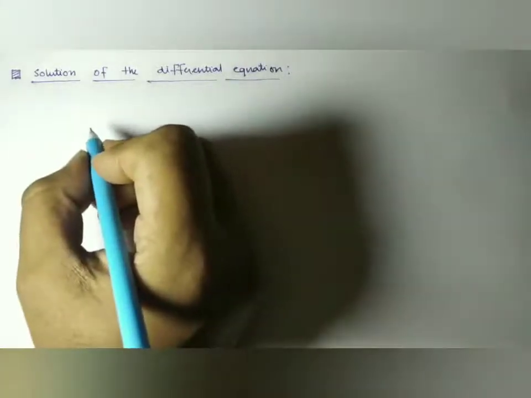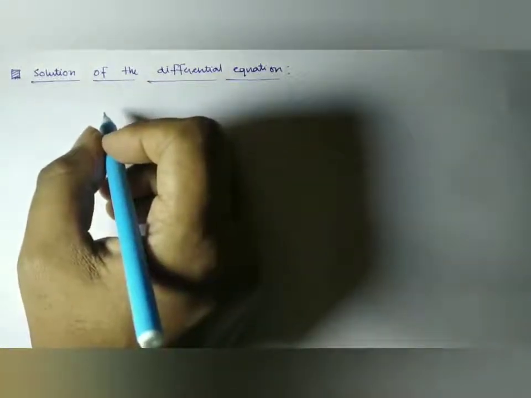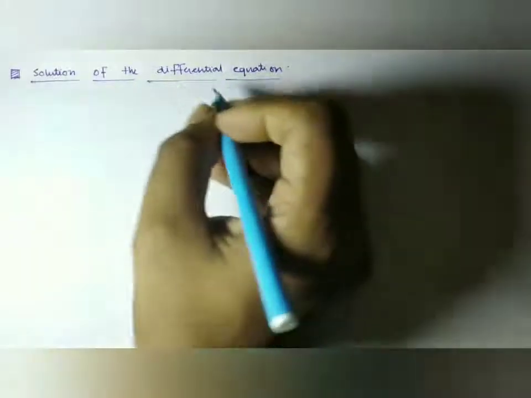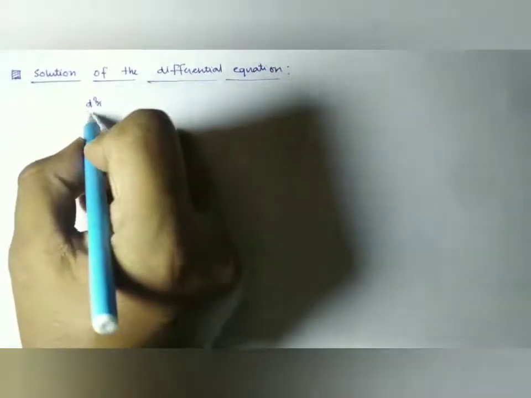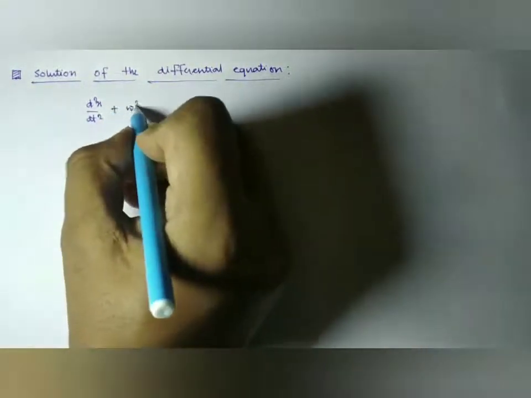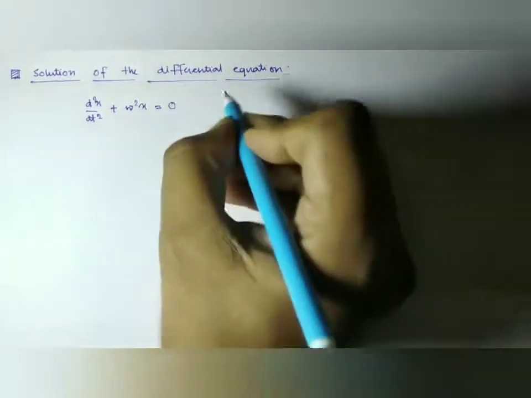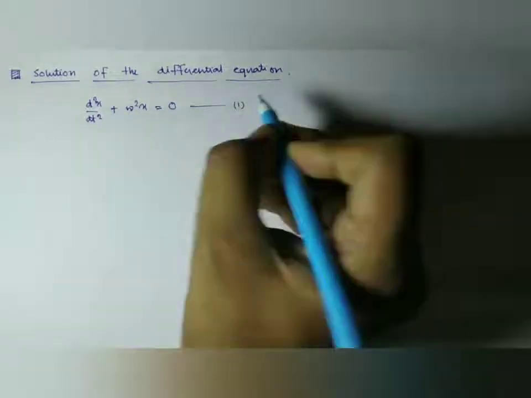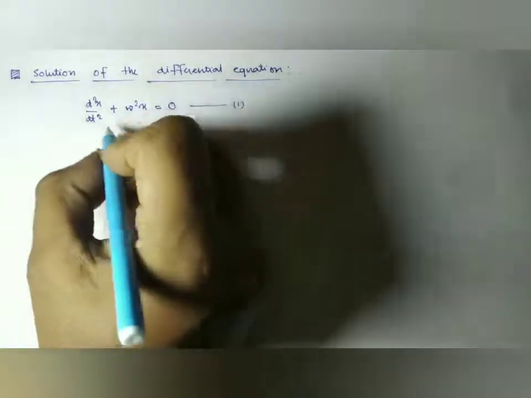Hello. As we know, the differential equation of a body executing simple harmonic motion is given by d2x/dt2 plus omega square x equal to 0. Now this is a second order differential equation.